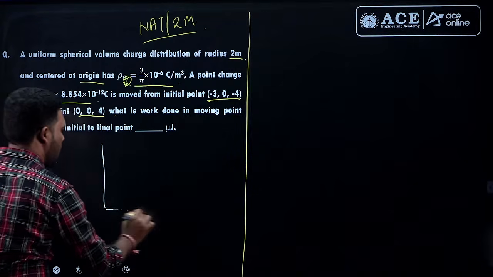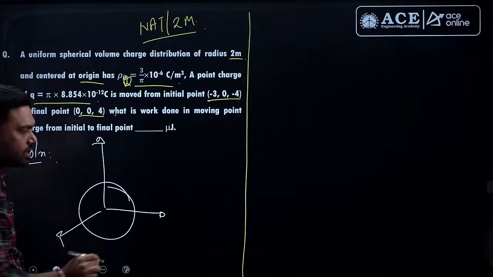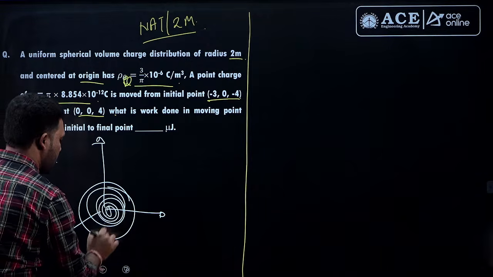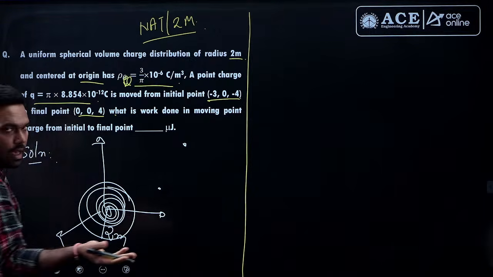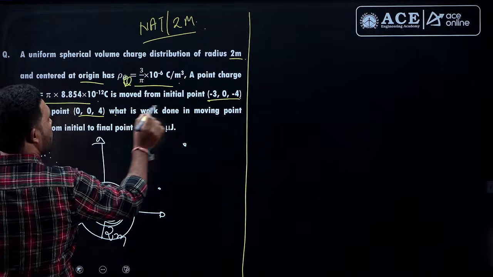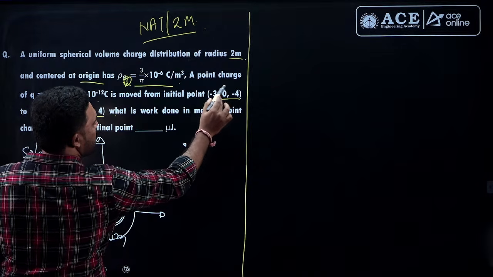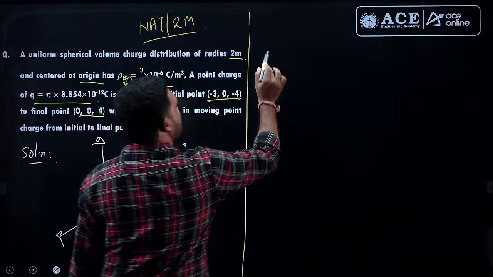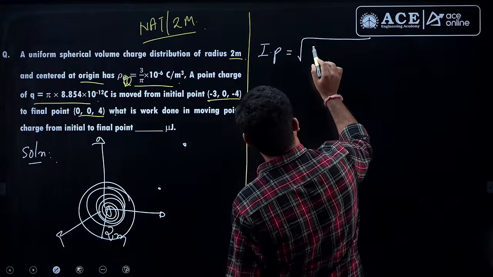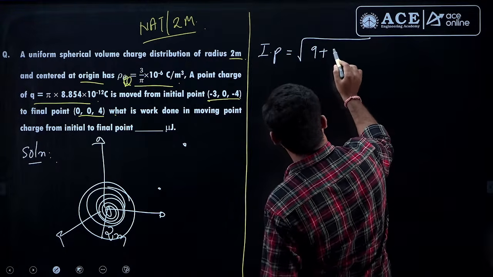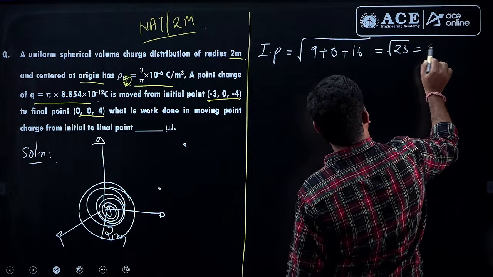Fine. So, let me take a rough diagram here to handle this one. There is a charge here, guys, having a radius of 2 meters. There is some initial point and final point, we do not know where they are. You can find out where the initial point is by making a comparison with respect to the origin. So, what is the distance with respect to the origin? The distance of the initial point is the square root of minus 3 square, so 9, plus 0 square plus 16, which is the square root of 25, which is equal to 5.